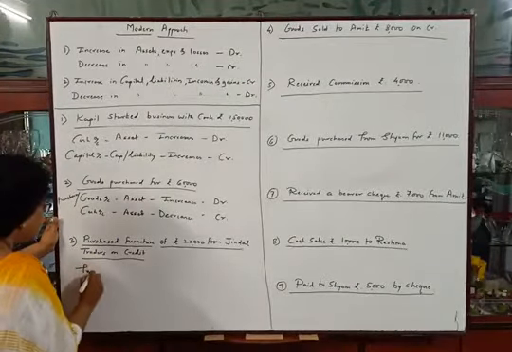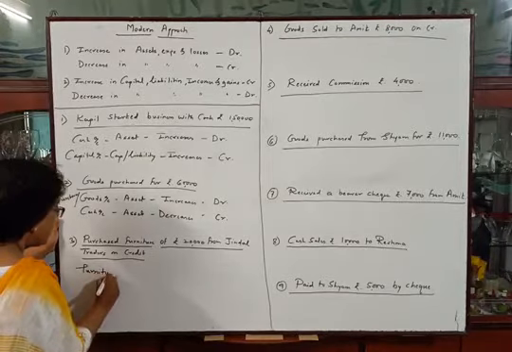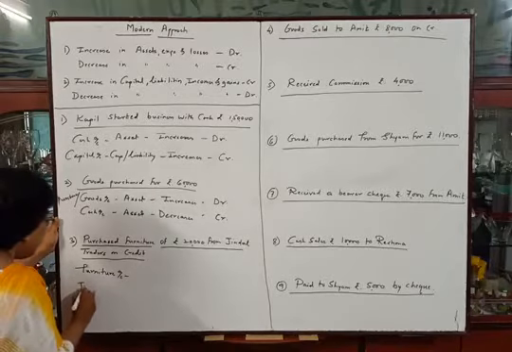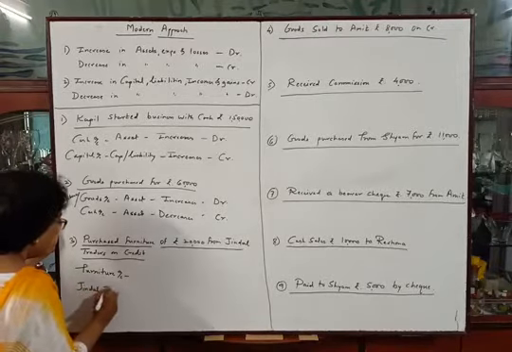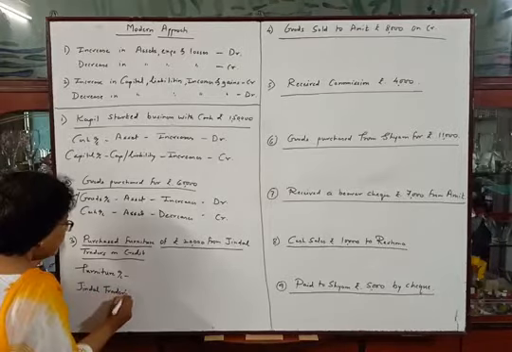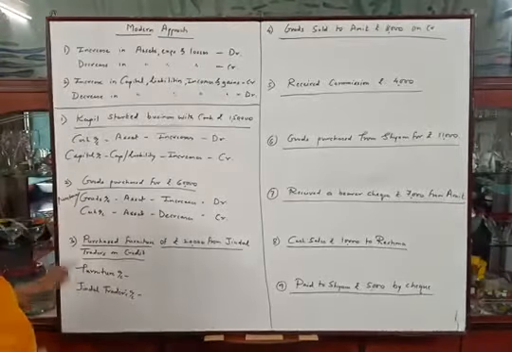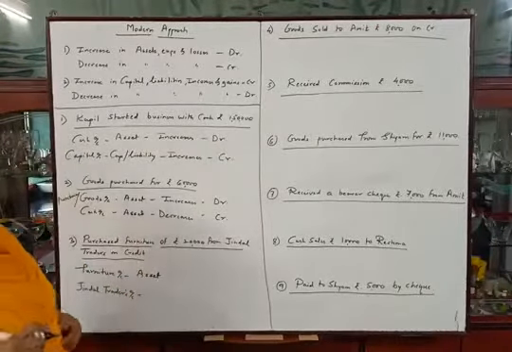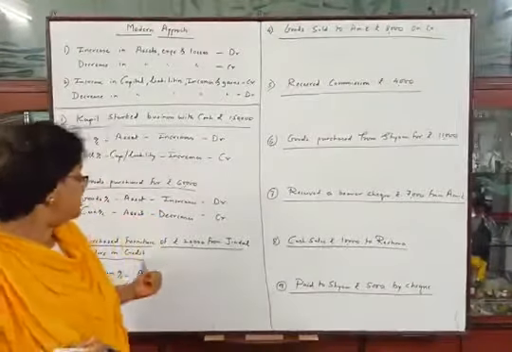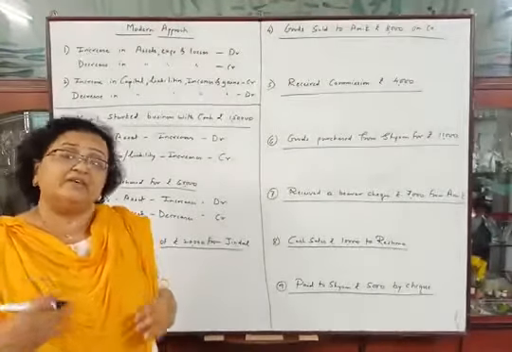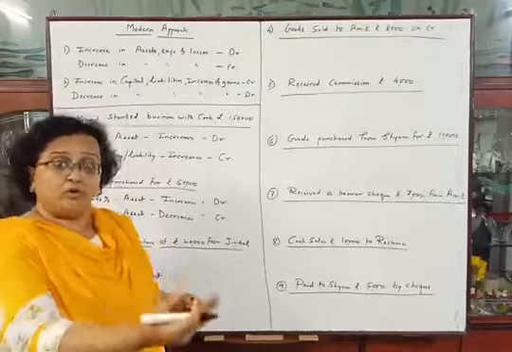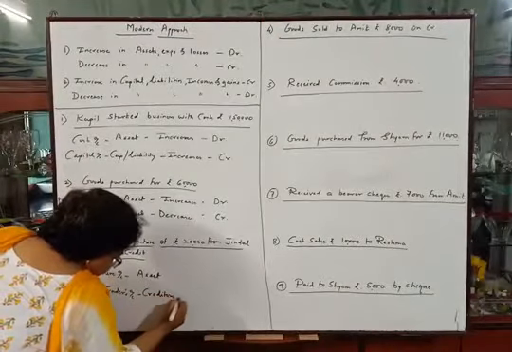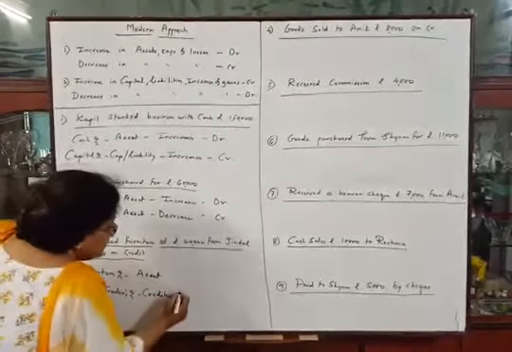First account will be furniture account, and second account will be Jindal Traders account. Okay. Furniture is our asset and Jindal Traders. As we are purchasing furniture on credit from them, they are our creditors because we have to pay back their amount in future. So creditors. So creditors is our liability.